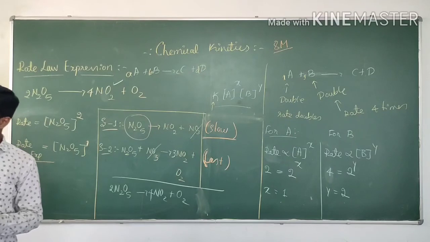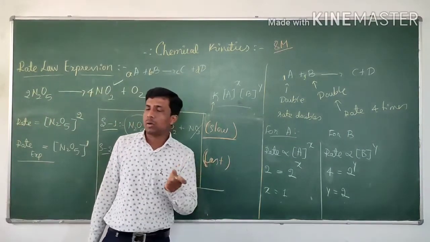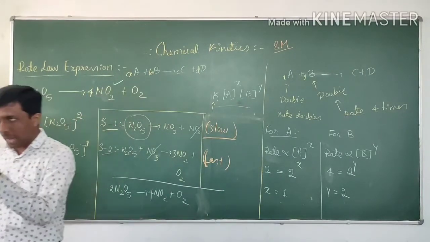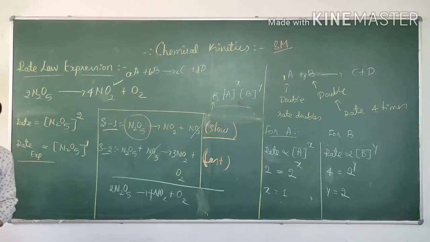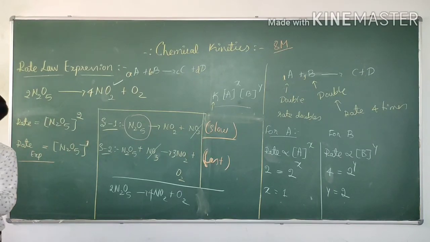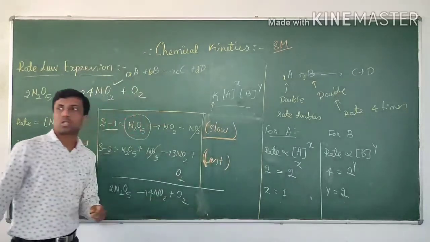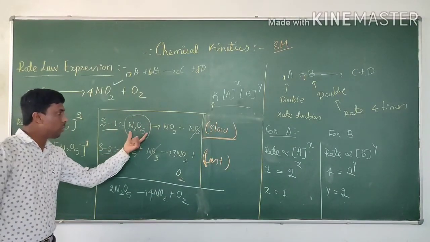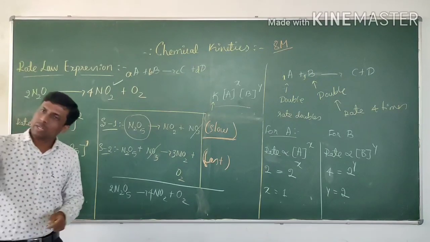Rate law or rate expression is: the rate of reaction is directly proportional to the product of molar concentrations of the reactants, each term raised to some power, which may or may not be equal to the stoichiometric coefficient of the balanced chemical equation. It may be equal or may not be. It depends upon the slower step of the mechanism. The number of molecules or reactants in the slow step of the mechanism gives x and y, which means the exponents.